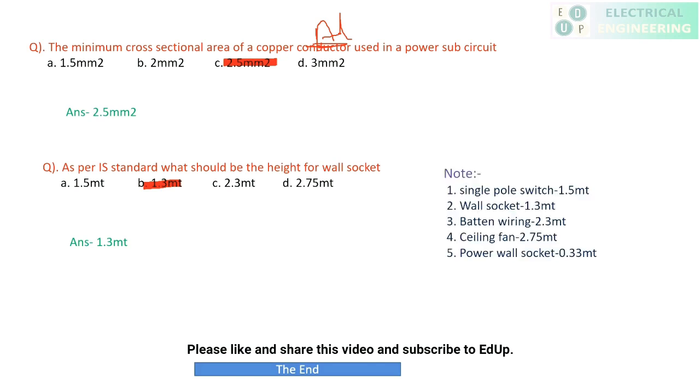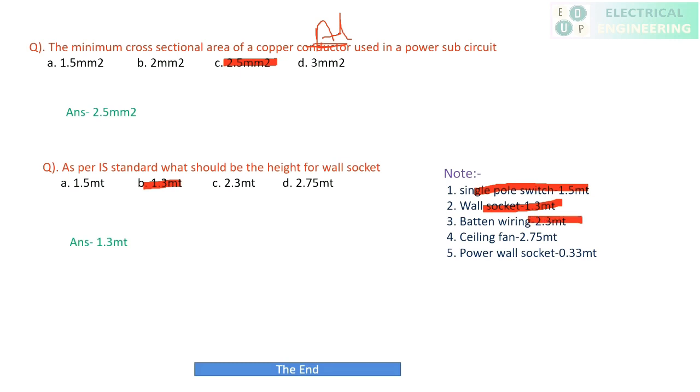Now these are the important points: a single pole switch is at 1.5 meter, wall socket 1.3 meter, button wiring 2.3 meter, ceiling fan 2.75 meter, power wall socket 0.33 meter. Just remember these, as 3 to 4 questions relate to minimum distance from the floor. So this is all about the electrical installation and wiring part.